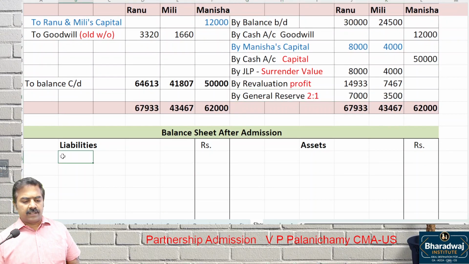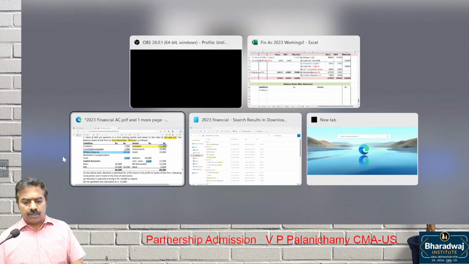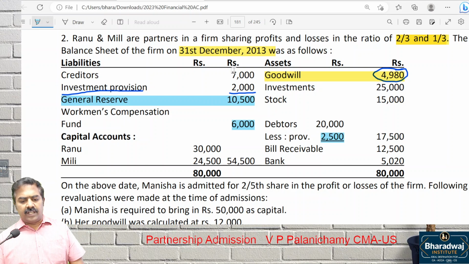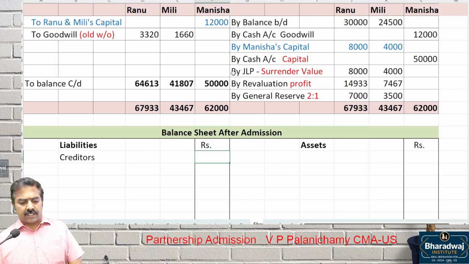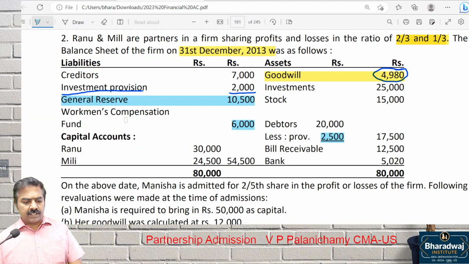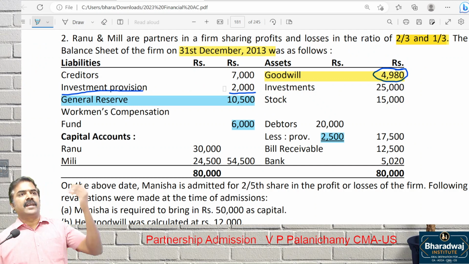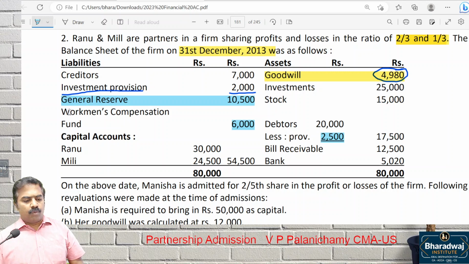Now let us prepare the balance sheet. What will come on the liability side? Creditors, there is no change. Check the old balance sheet also. How much are the creditors? 7,000, that will continue. Then, what about other things? Investment provision is already adjusted against investment. General reserve is transferred to old partners. Workman compensation fund, 6,000 will come.